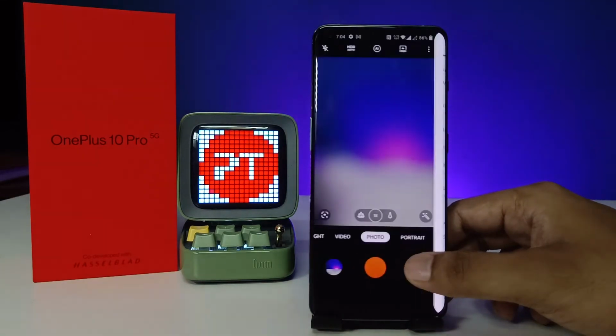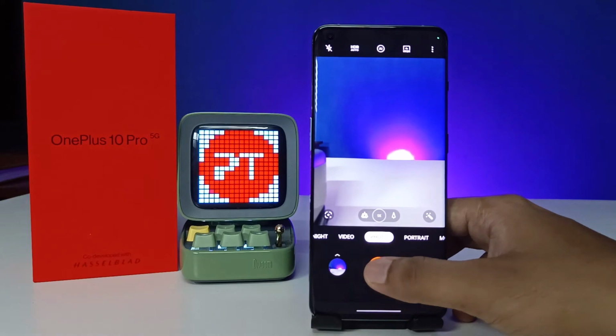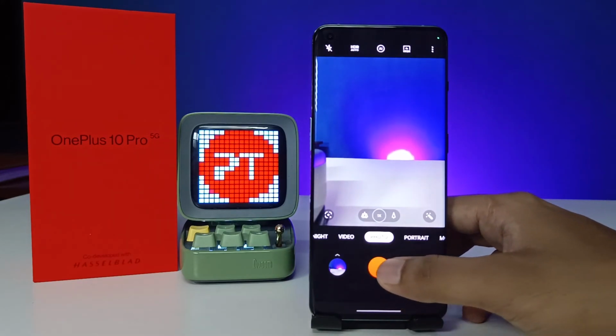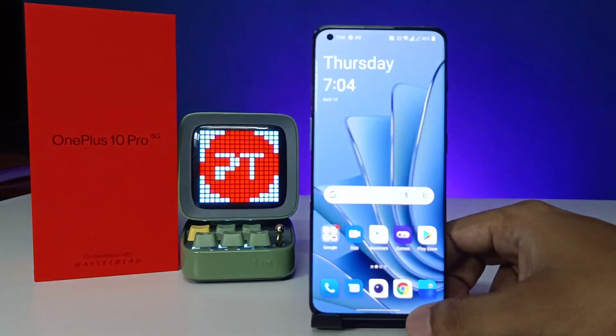After disabling it, you can come back to the photo. We can take it, and it will not give any sound. So that's all, guys. I hope this video is very useful to you.